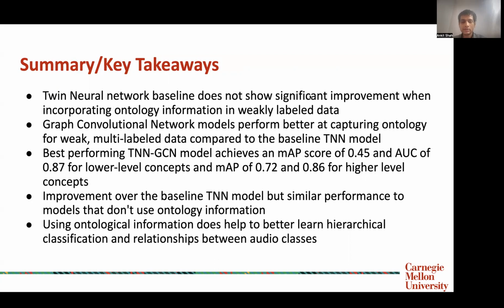However, this work shows that ontology information does help to learn better hierarchical classification and relationships between the audio classes, and it's an important direction of research in the weakly labeled setting.